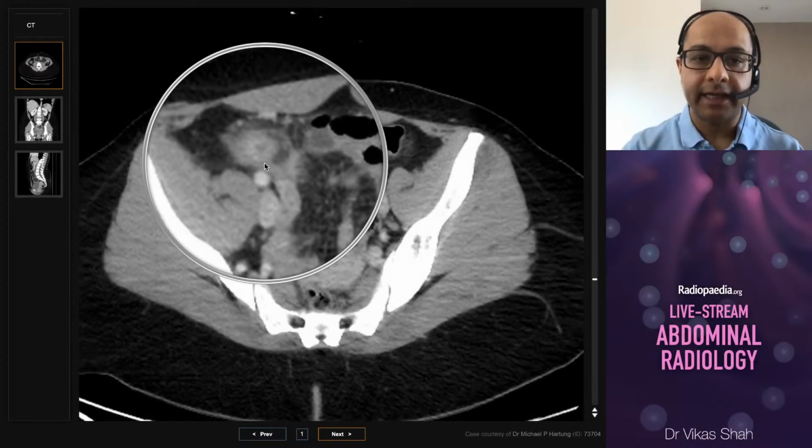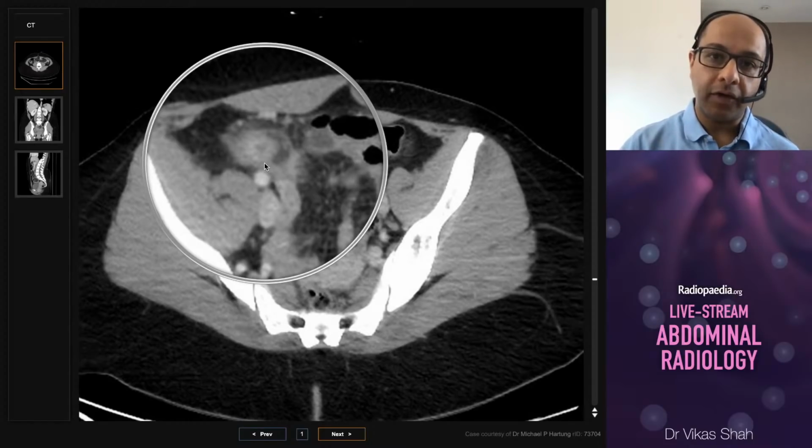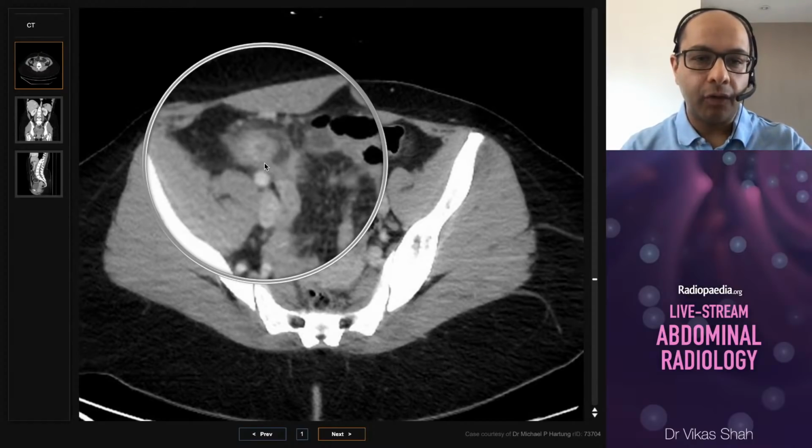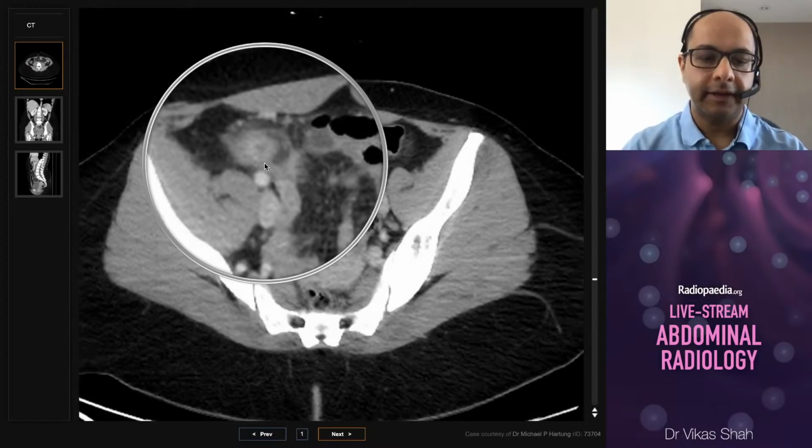So what we can see here is the appendix is thickened, so the wall is of greater thickness than we'd normally expect. The wall has a greater density than we'd expect. Now, some people say this is hyper-enhancing. Strictly speaking, it's difficult to say that because enhancement after contrast implies that the density has increased from a pre-contrast study. And in most cases, we don't have a pre-contrast study when we do this type of CT. So strictly speaking, we can't say it's hyper-enhancing, we can say it's hyper-dense. However, almost certainly it will be hyper-enhancing. The density will have gone up after contrast.